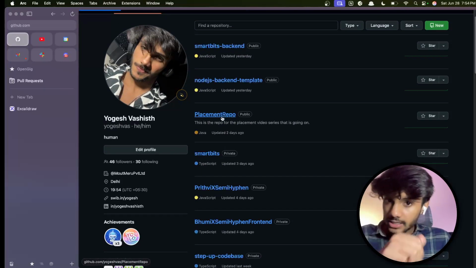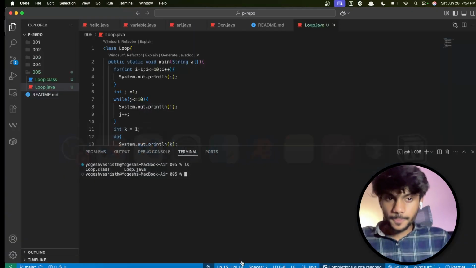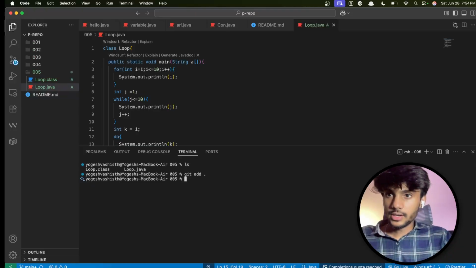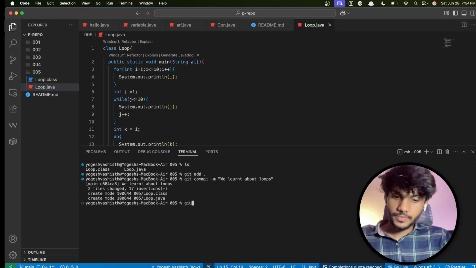Let us do a git add dot, and git commit -m "We learned about loops". Git push.